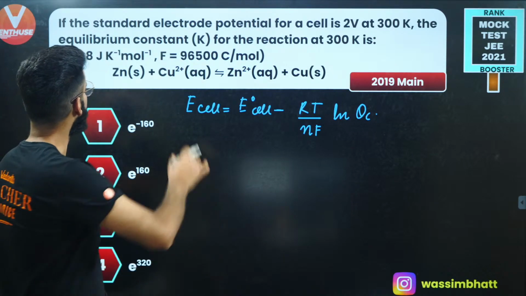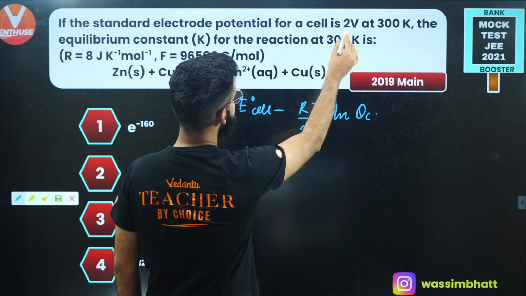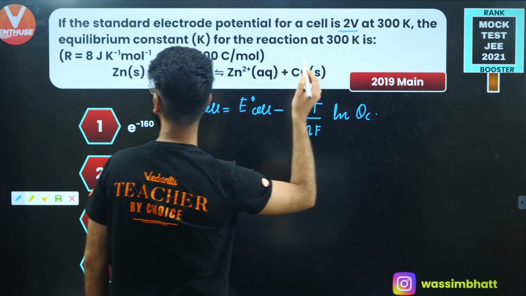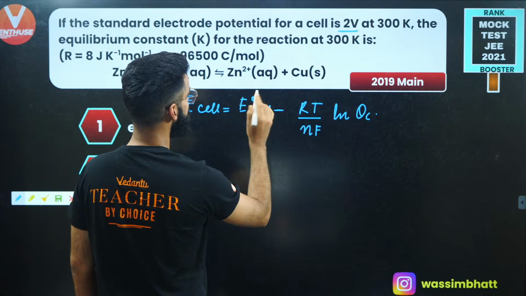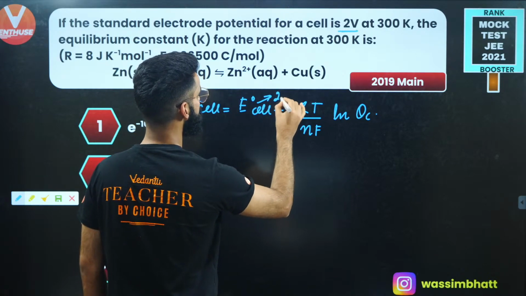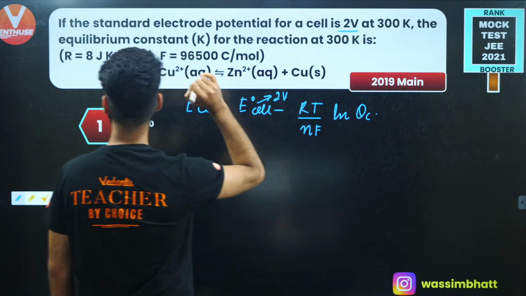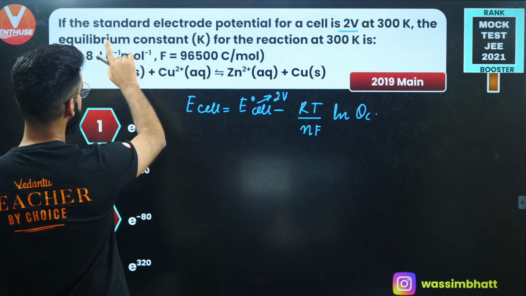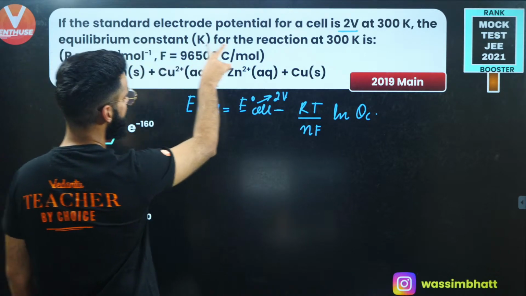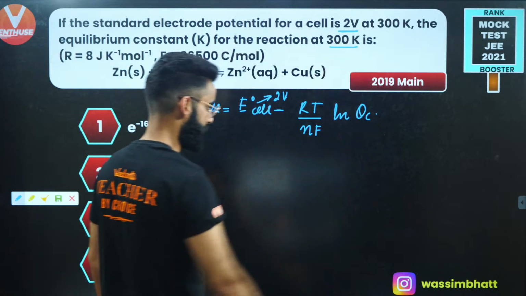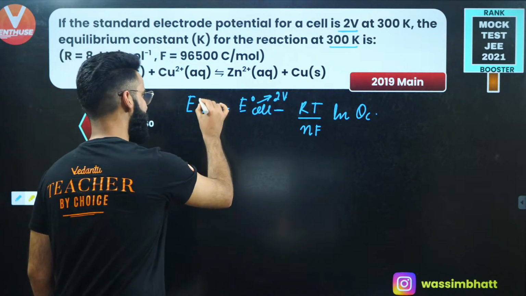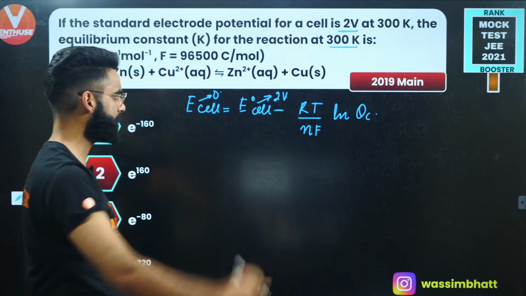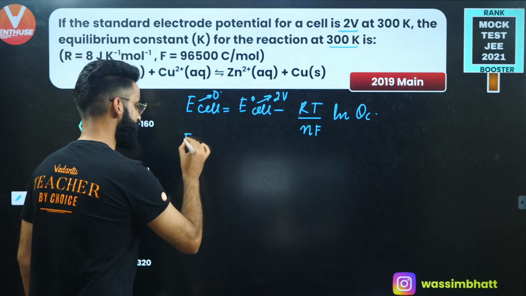If the standard electrode potential for this cell is 2 volts at 300 Kelvin, the E naught cell value is given to me as 2 volts, right? At 300 Kelvin, the equilibrium constant for the reaction. So basically the cell is at equilibrium, right? When the cell is at equilibrium, at that time E cell value is taken as 0, right?